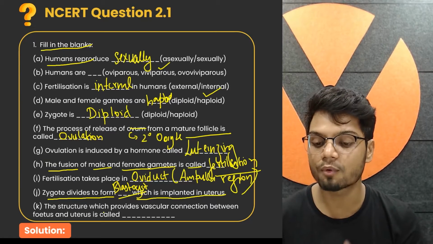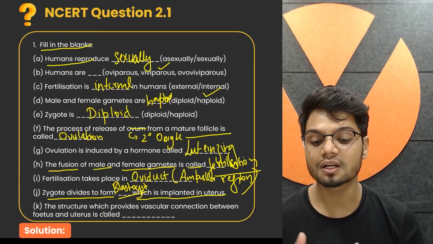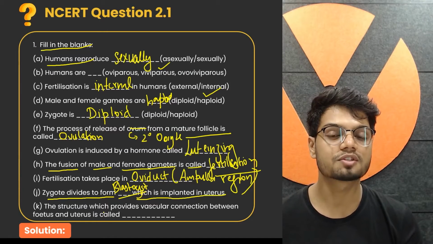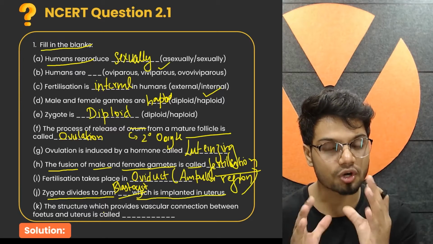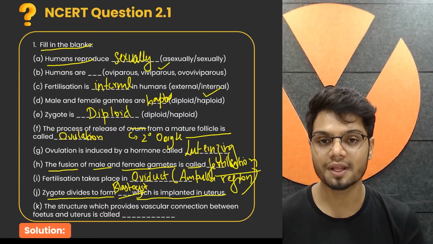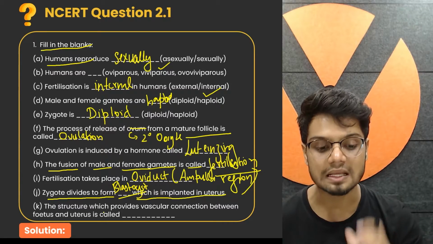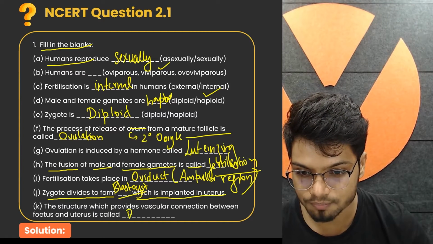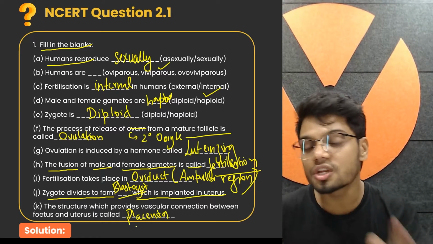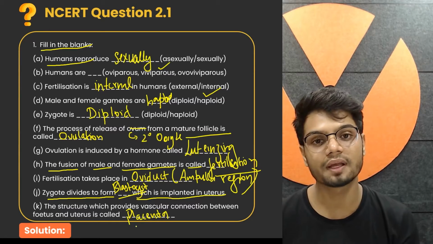They're asking you the structure which provides vascular connection between the fetus and the uterus. The structure which is formed here helps in exchange of your nutrients or release of excreta. The structure we're talking about here is placenta. Placenta is a structure which helps in the exchange of gases, exchange of nutrients, or release of the metabolic waste.